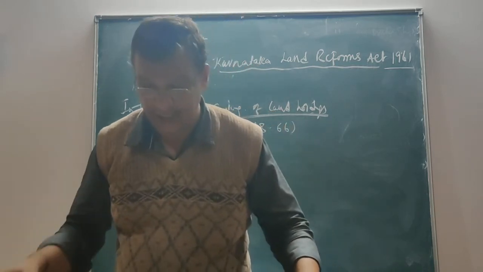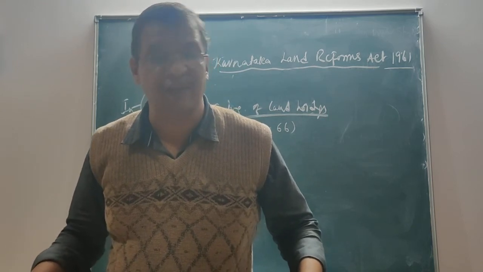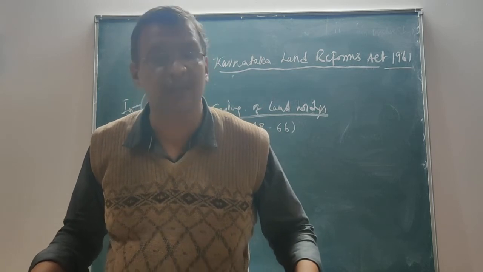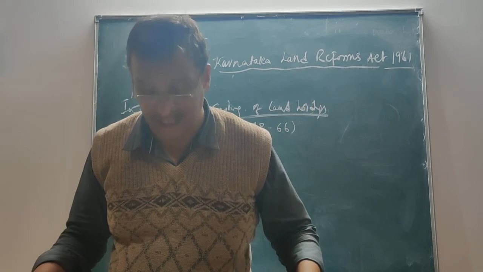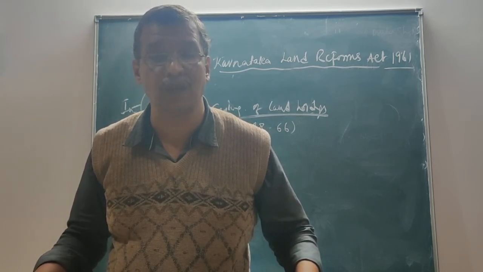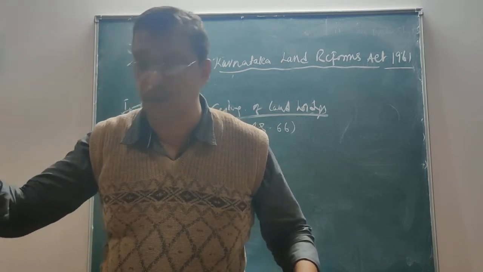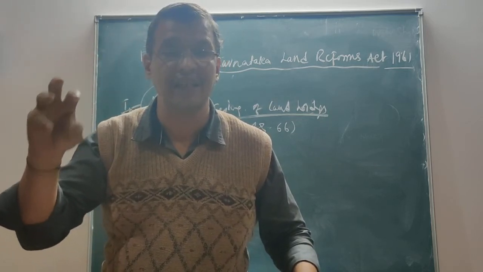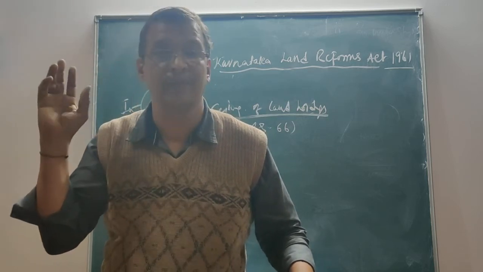This is one criterion. If in a family any female has derived property by way of stridhana, then such land shall also be taken in aggregate of the land that the family holds. That is, even stridhana property is brought into the ambit of the family and would be considered as the property of the family, and it is subject to the ceiling limit.